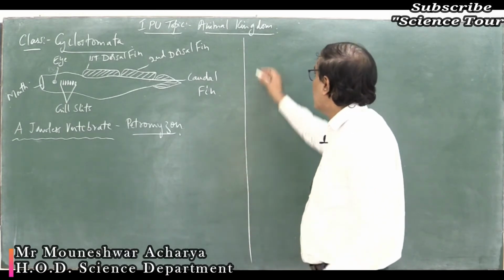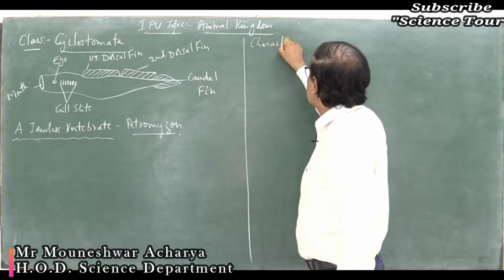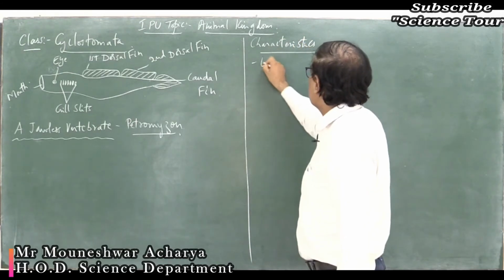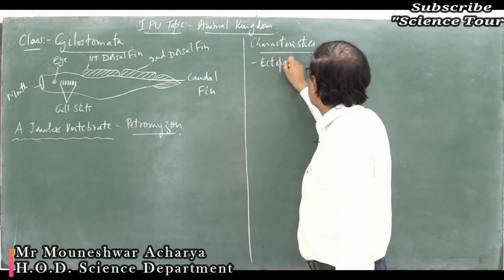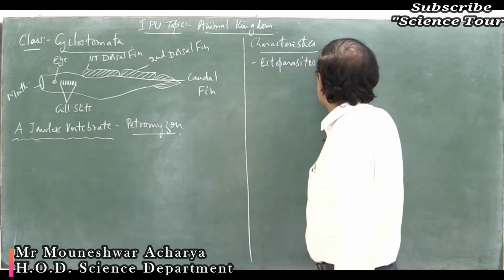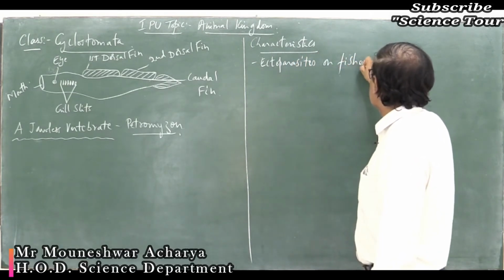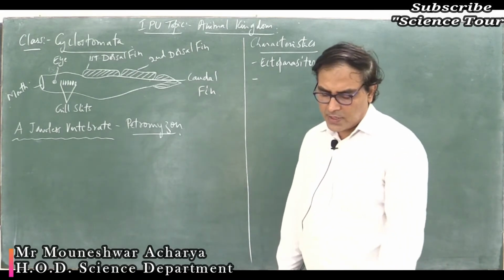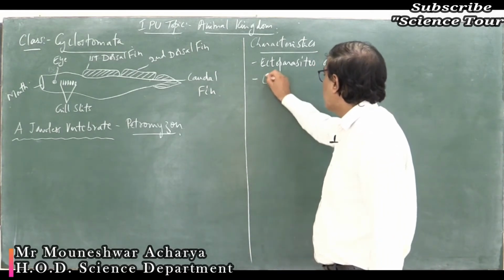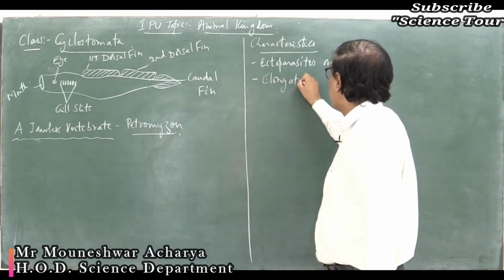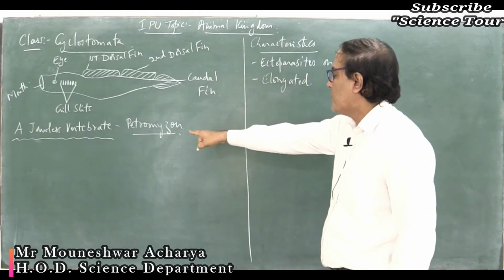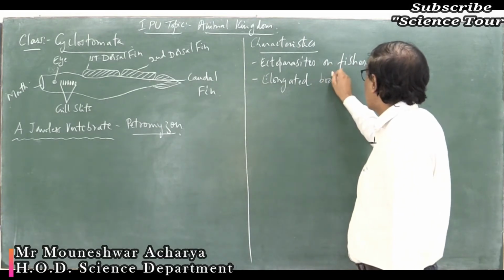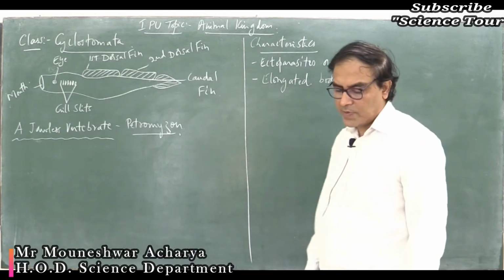So, characteristics. They are ectoparasites on fishes. Then, what is the next feature? They have an elongated body. You see the diagram. This is the diagram of a jawless vertebrate, that is Petromyzon. So, elongated body, that is the next point.